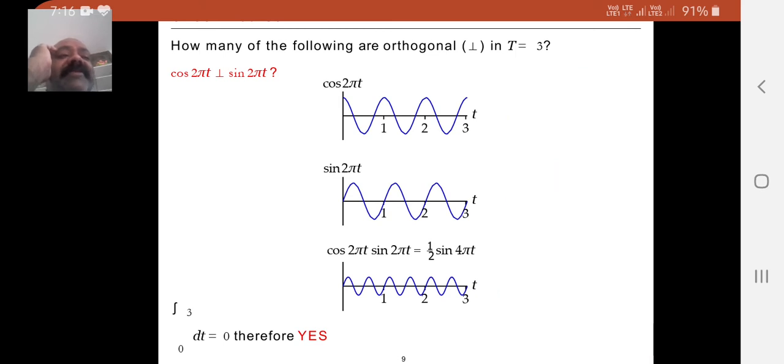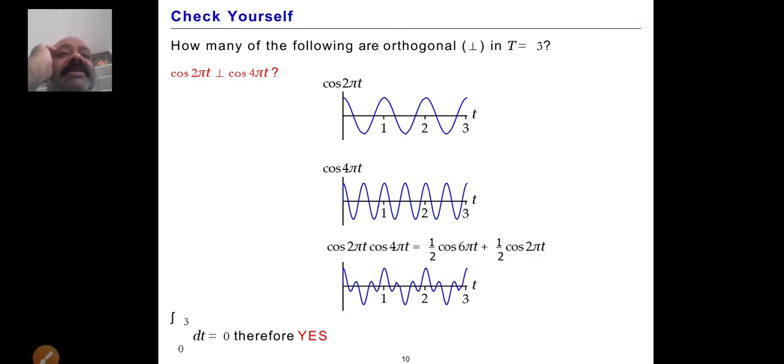This is the justification. Now we come to the next one: cos 2 pi t perpendicular to cos 4 pi t for T equal to 3. Observe how the cos 2 pi t wave looks, and cos 4 pi t is the same scenario. The product is cos 2 pi t into cos 4 pi t.